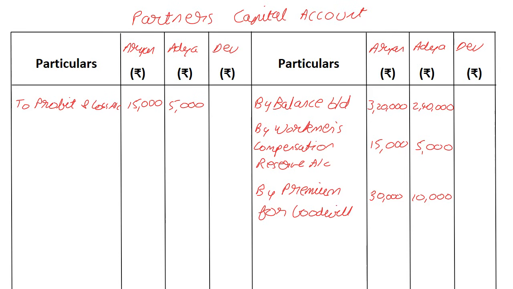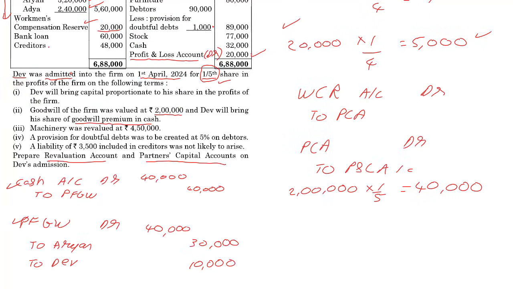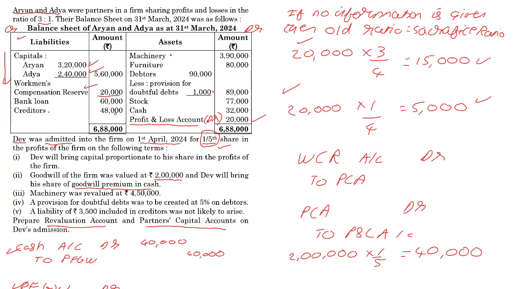Next we have, going back here, machinery was revalued at 4,50,000. Now that is a revaluation account entry, and notice the value here. Machinery has a debit balance.